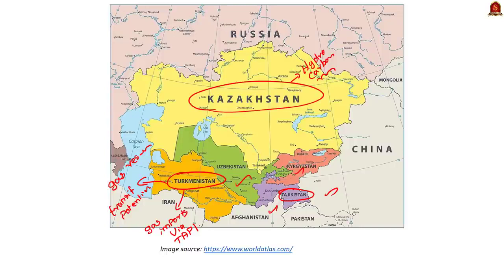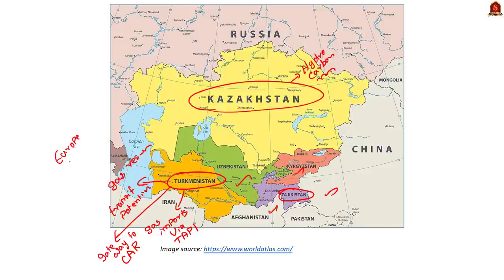Turkmenistan can also serve as a gateway to Central Asia through Iran. From India's point of view, the North-South corridor would not only help India in reaching out to Central Asia, but also enable it to transport goods at a cheaper cost to the European markets.